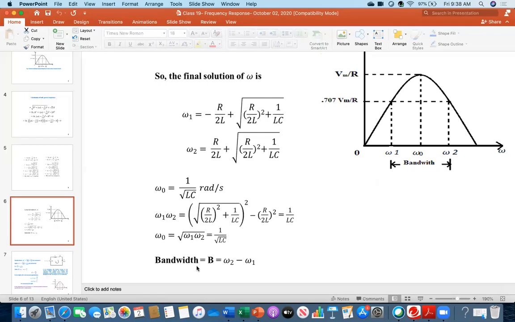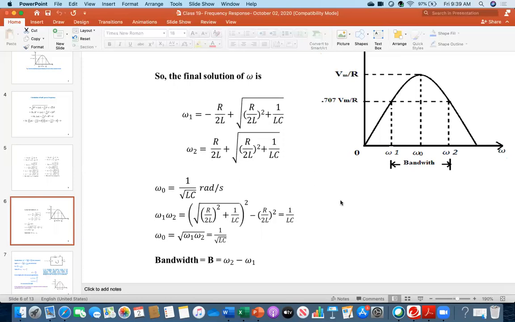And then this is called bandwidth. This is expressed by the symbol B, bandwidth. What is the difference between omega 2 and omega 1? That is omega 2 minus omega 1. So in the numerical problem, you will be asked to calculate the resonant frequency. At that time, you will be using this equation. You will be asked to calculate the bandwidth B. Therefore, to calculate bandwidth B, you definitely need omega 1 and omega 2. That's why these expressions are needed. Could you follow me, everybody, so far?